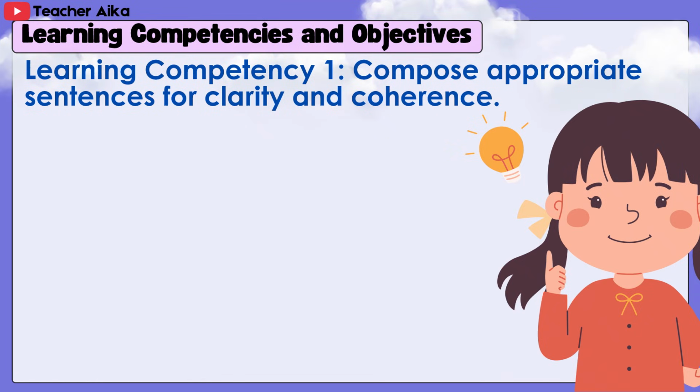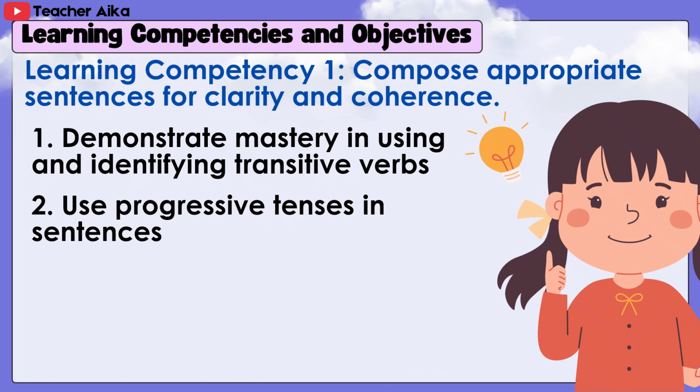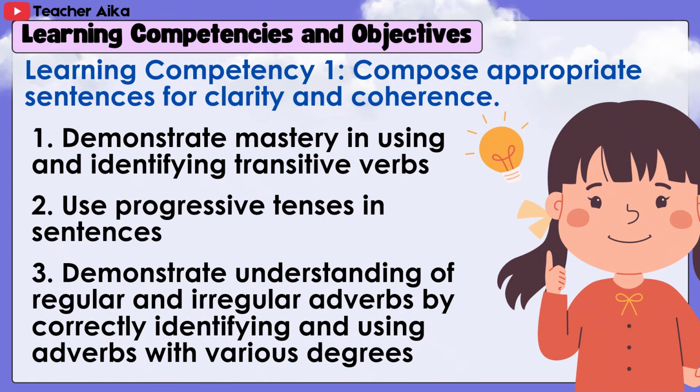Learning competencies and objectives. 1. Compose appropriate sentences for clarity and coherence. 1. Demonstrate mastery in using and identifying transitive verbs. 2. Use progressive tenses in sentences. 3.